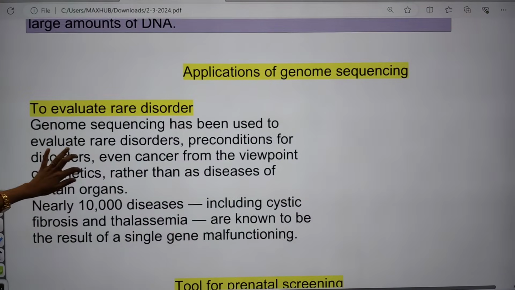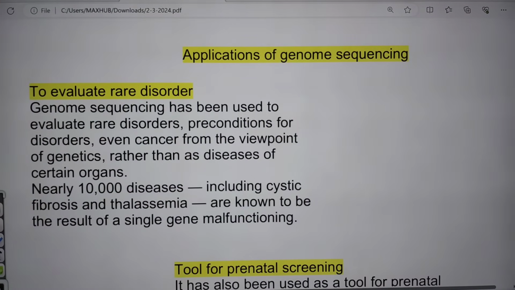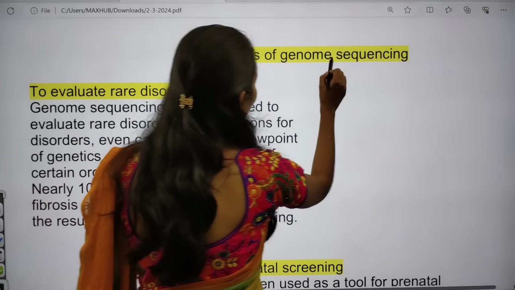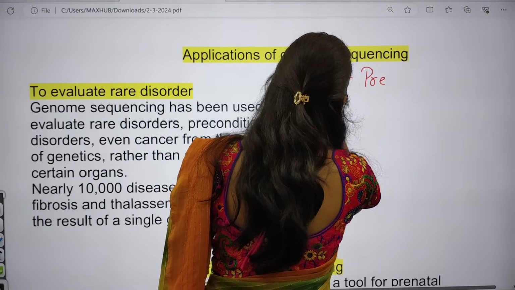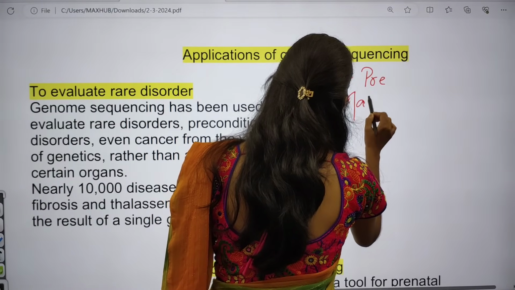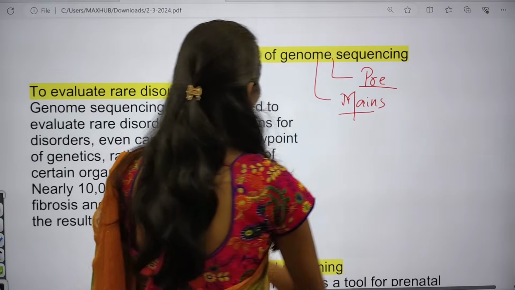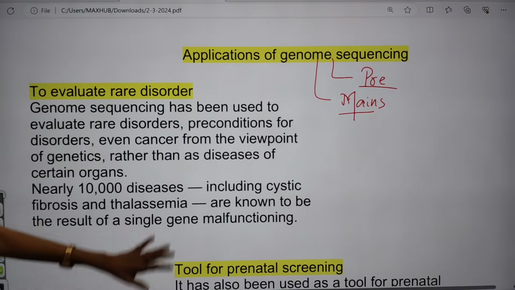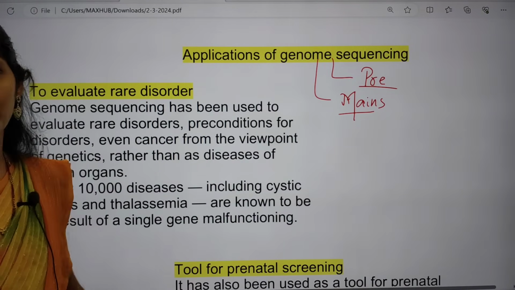Next, if you are talking about applications, these applications will be important for your prelims, and you can even get a direct 10 marker question from the applications of this genome sequencing. So this application part is very important.